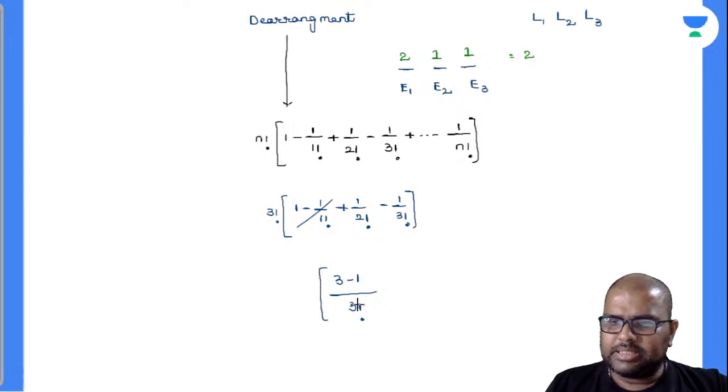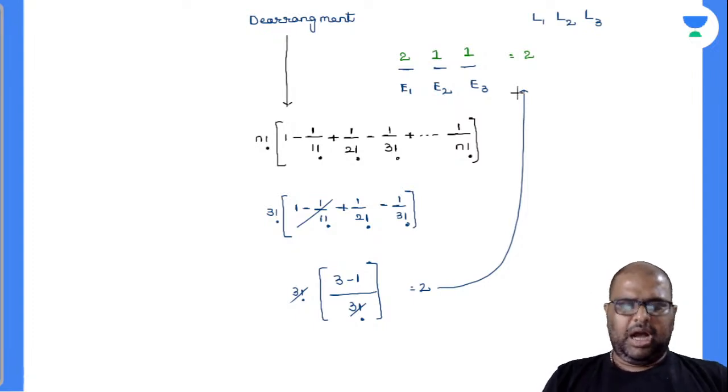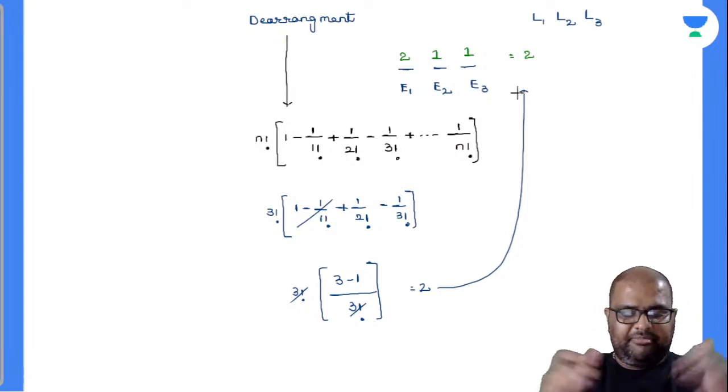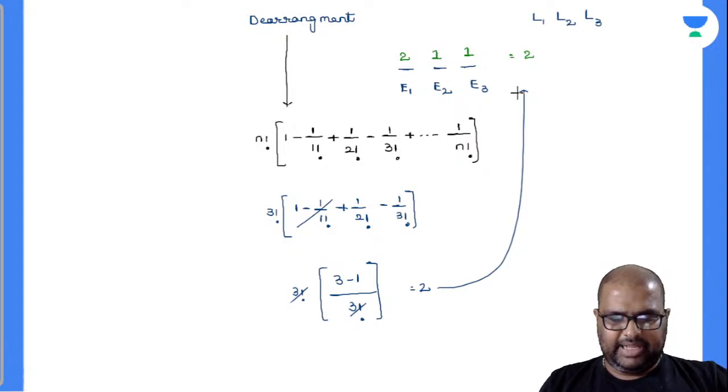Automatically close the brackets there. What is the value outside the bracket? Is it 3 factorial? Yes, it is 3 factorial. So what is the answer there? You got the same as what I have done in the layman way also. This is your formula and this is your normal approach. For very bigger questions, we use the formula directly to solve the question. So this is the exact simple concept of dearrangement.